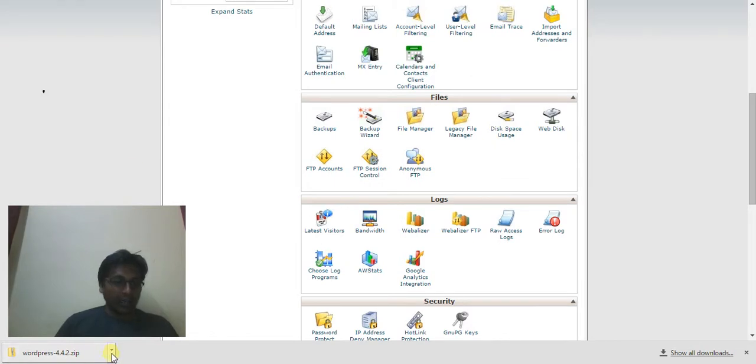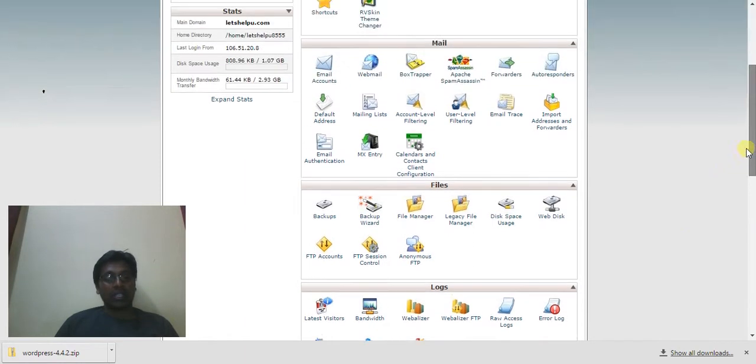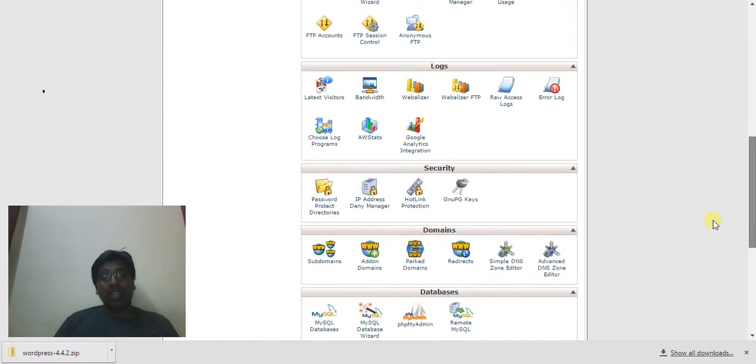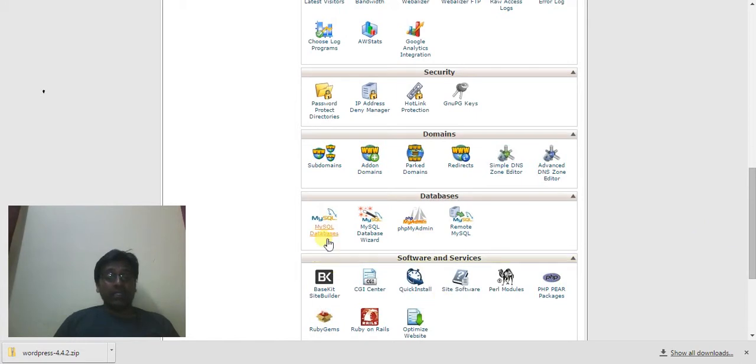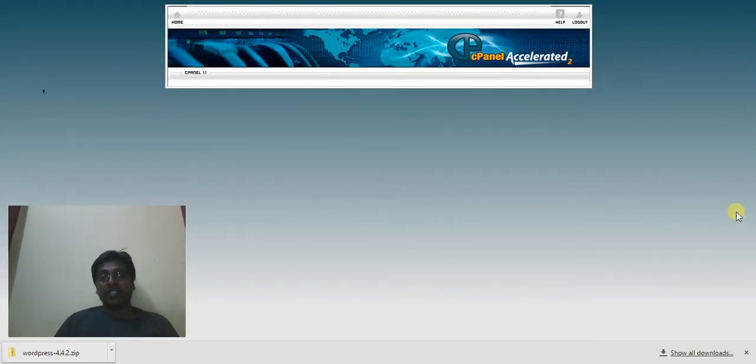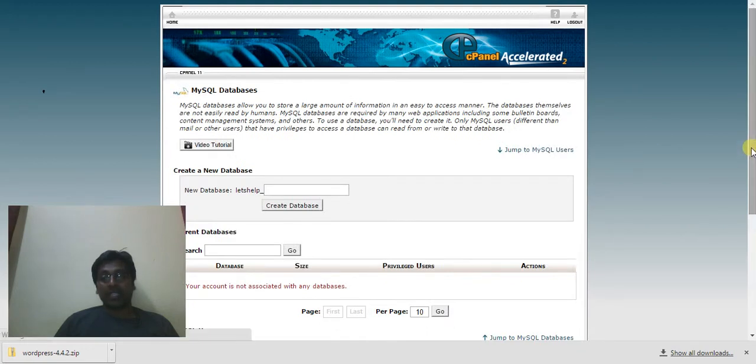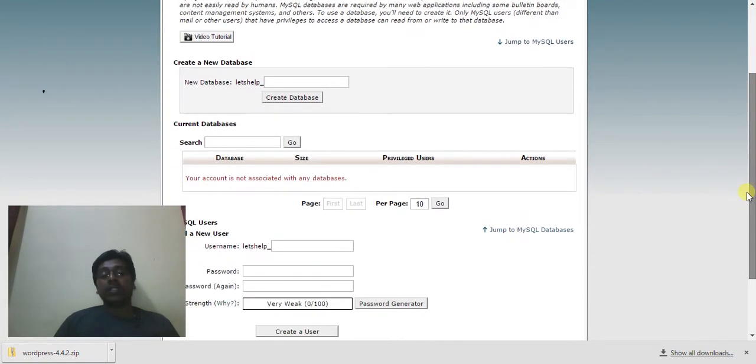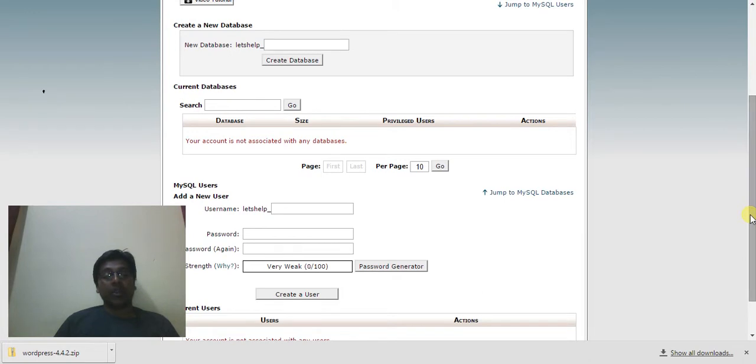To prepare to install WordPress into our hosting, number one, the first priority is we need a database. Without a database, you cannot install WordPress, because it has by default an install script. In that, it will ask for database details. Once you give the database details, it will insert all the tables related to WordPress into the database, and then it will show up the website.